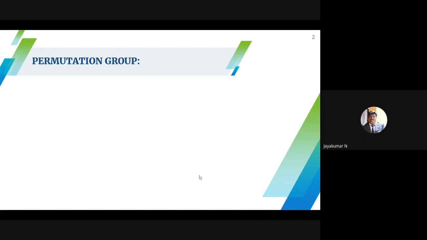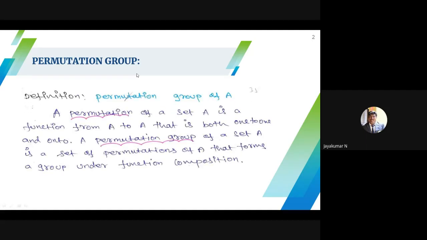Permutation group. What do you mean by permutation group? A permutation of a set A, where A is a non-empty set, is a function from A to A that is both one to one and onto. So permutation is nothing but a mapping from a set to itself. A permutation of a set A is a function from A to A that is both one to one and onto.